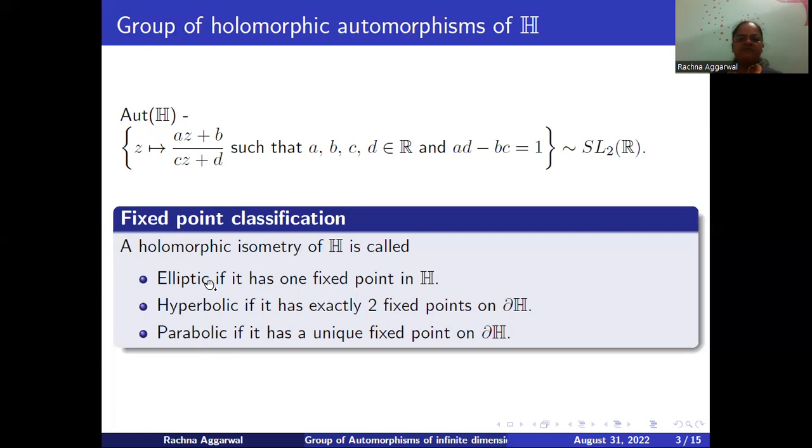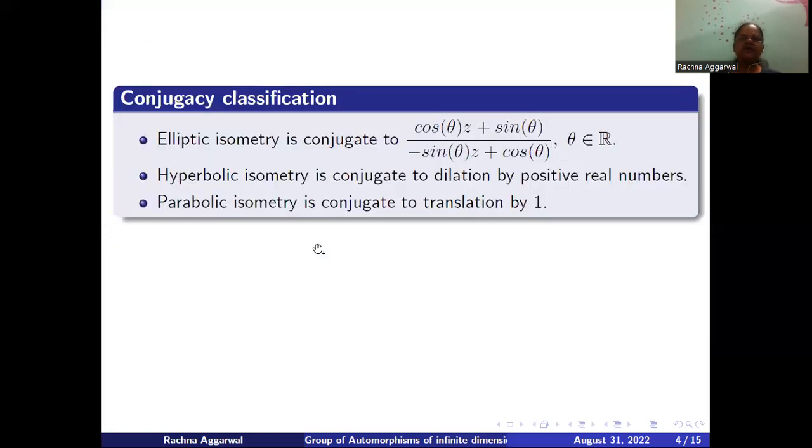So if we have some nice representations of these elliptic, hyperbolic, and parabolic isometries via conjugacy, it helps us in a more organized study of the group. And it turns out that an elliptic isometry is conjugate to a rotation, a hyperbolic isometry is conjugate to dilation by a positive real number, and a parabolic isometry is conjugate to translation by 1.